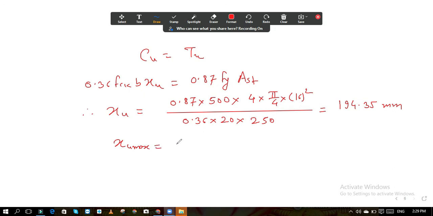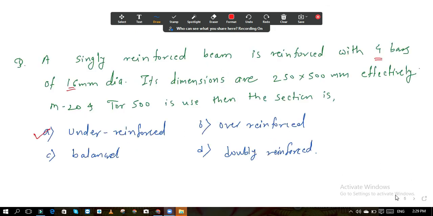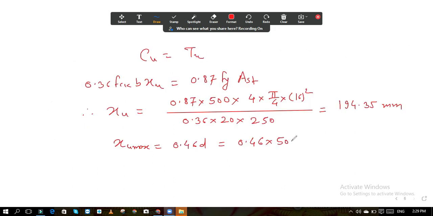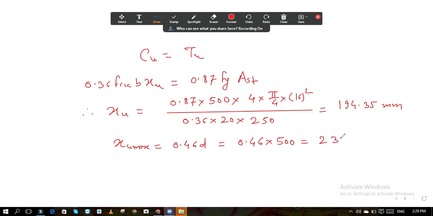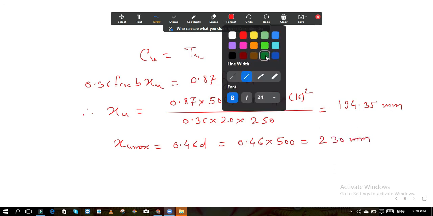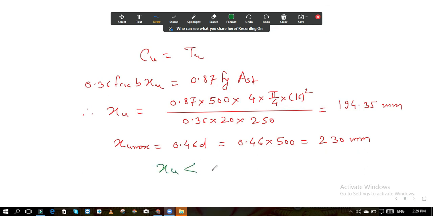Now calculate XU max. XU max is equal to 0.46 D, which is equal to 0.46 into the effective depth of the section, which is 500, so 0.46 into 500. What is the answer? It is 230. Now you can compare. Your XU is less than XU max. So when this condition comes, your section is an under reinforced section.